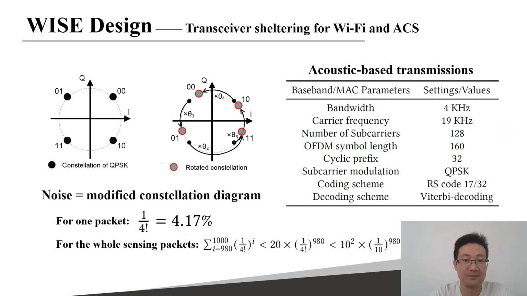To enable the bulk noise addition for acoustic signals, we make an acoustic-based transmission by employing the OFDM technique, and the key parameters are listed in the table. As a result, our transceiver sheltering module of Wi-Fi can be transplanted to the acoustic-based device directly.